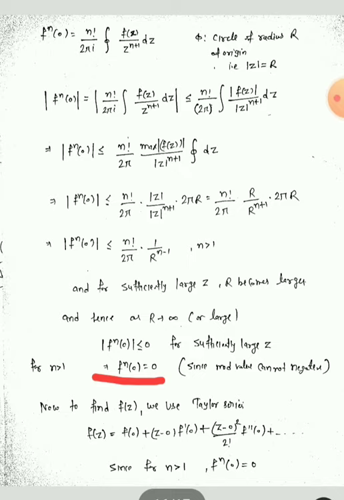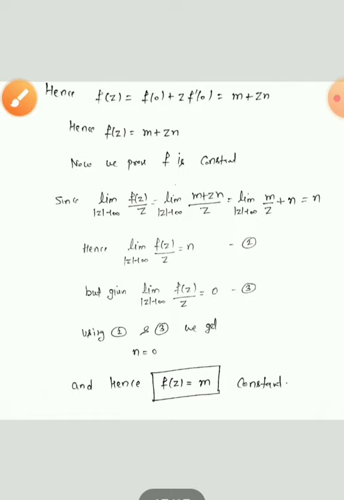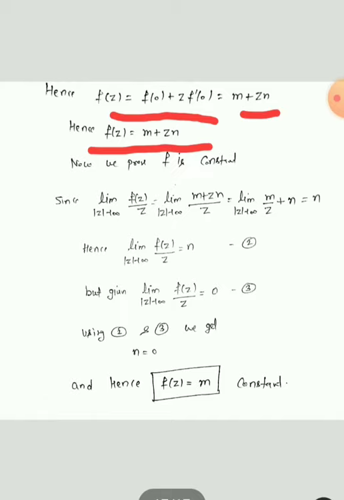Now we use the Taylor series. This is the formula for the Taylor series, and we know that the nth derivative of the function for n greater than 1 is all 0. So using this formula we get our function f(z) equal to f(0) plus z times f'(0). Here f(0) and f'(0) are some constants, so we let them be m and n, and we get m plus zn. Now we prove that f is constant.